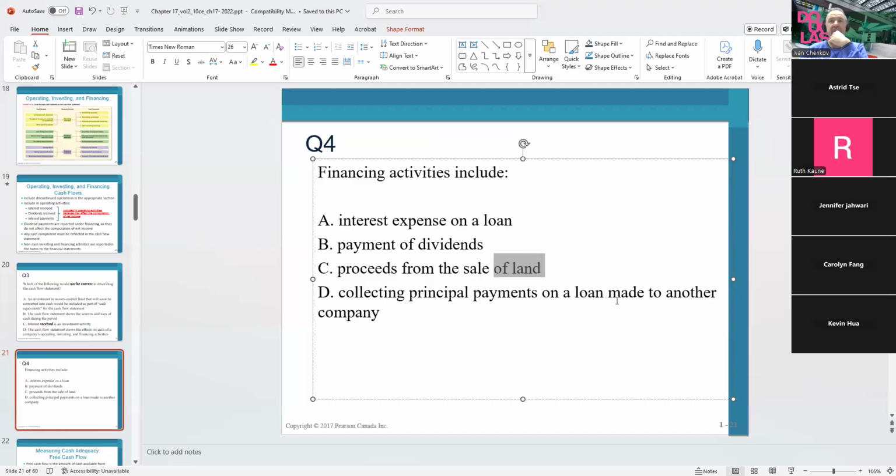Collecting the principal payment on a loan made to another company. We're collecting the principal now. Is that part of the equity or the liability section? Obviously not, because when we give the money, we become the creditor, or the investor in this case. So that's part of the current assets or long-term assets. The last one left is the payment of dividends, and you're correct. B is the right one. Payment of dividends is the correct one.